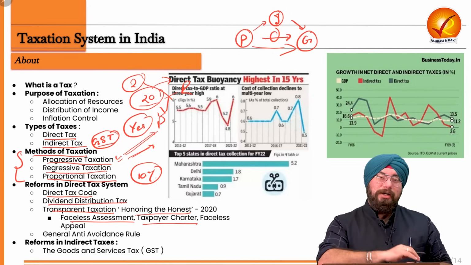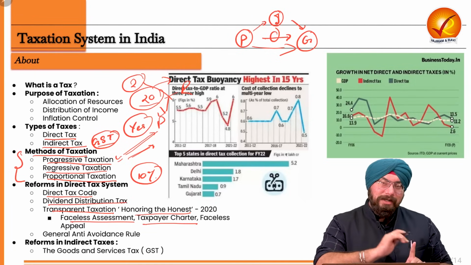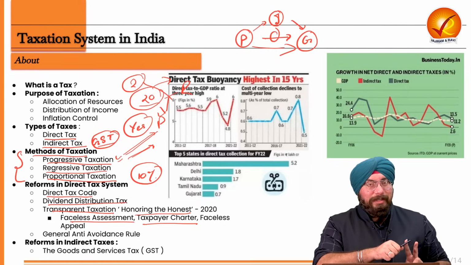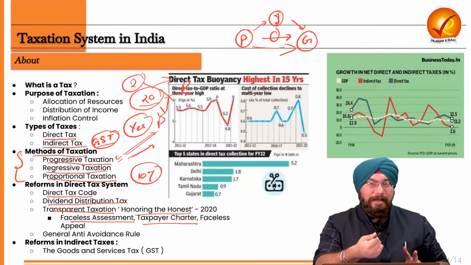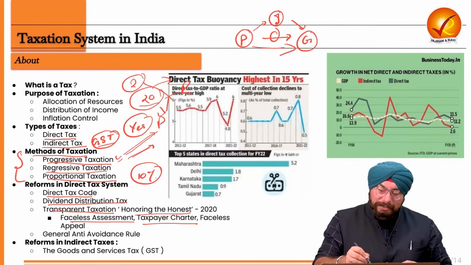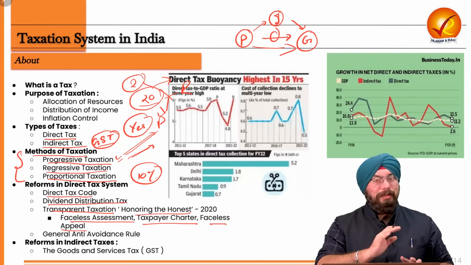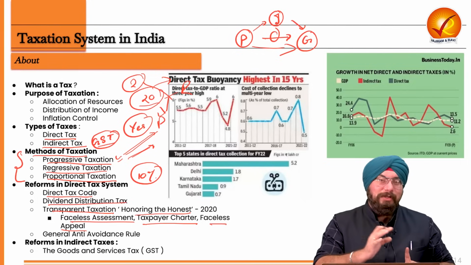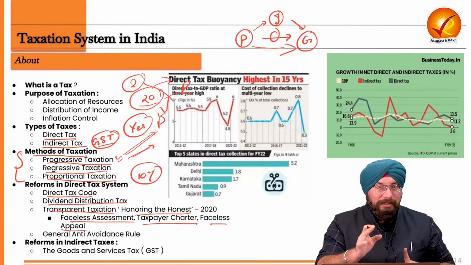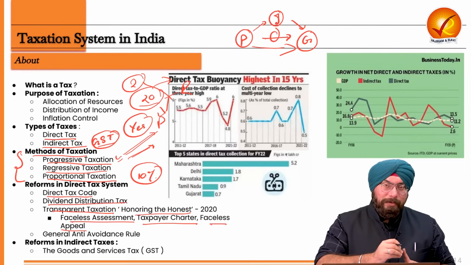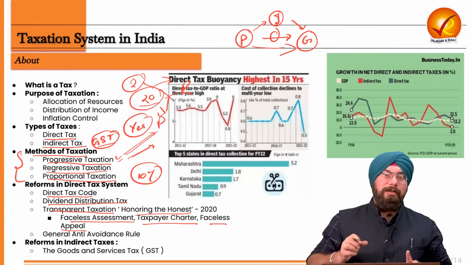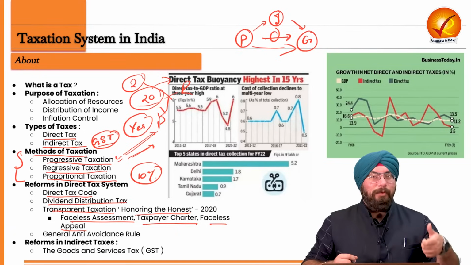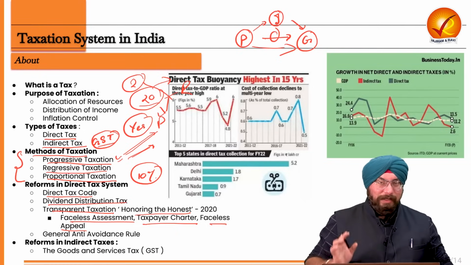Okay, a taxpayer charter will be there. The taxpayer charter basically includes the rights and the duties of the taxpayers, so that taxpayers are made more and more aware. Then there is faceless assessment, and faceless appeal is also there. So you can appeal in a faceless manner. That means the person hearing your appeal would not know who is appealing to them, right? So again, in order to reduce the level of corruption and bring in more efficiency, transparency, and effectiveness.